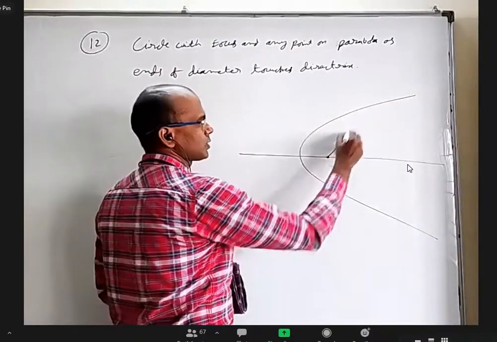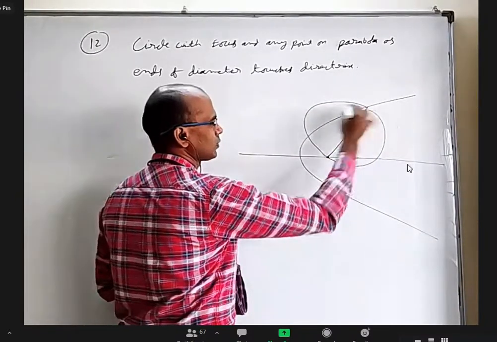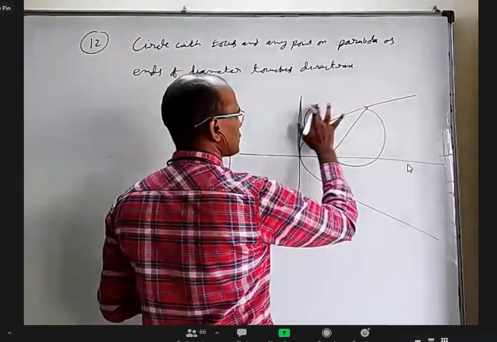You take this and any point, draw a circle with this as ends of diameter. It will touch this line at some point.